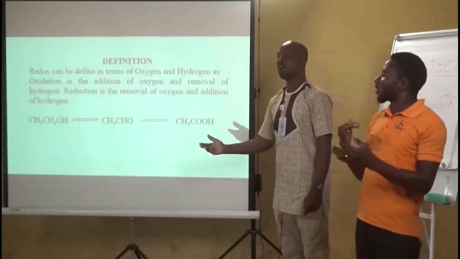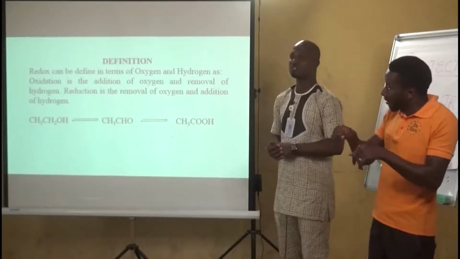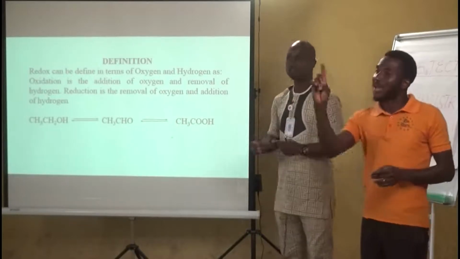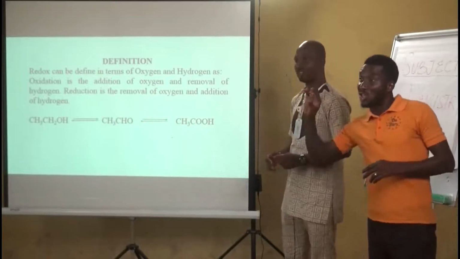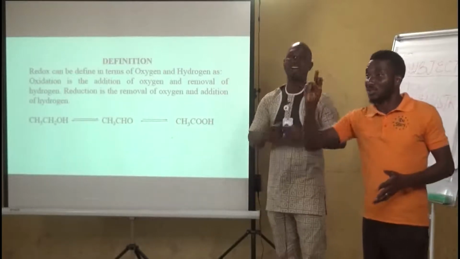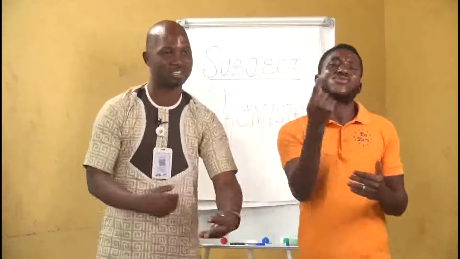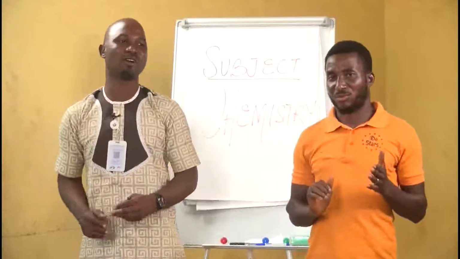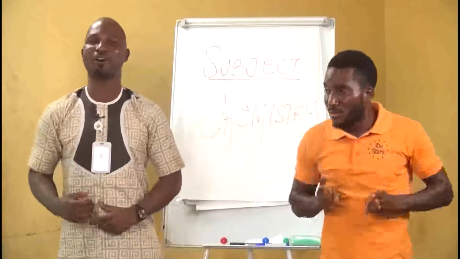You can see that oxidation and reduction can be defined using parameters. The first parameter is in terms of oxygen and hydrogen. In terms of oxygen and hydrogen, we say oxidation is the addition of oxygen and the removal of hydrogen. Now, reduction is the opposite of oxidation, such that you can say reduction is the removal of oxygen and the addition of hydrogen.